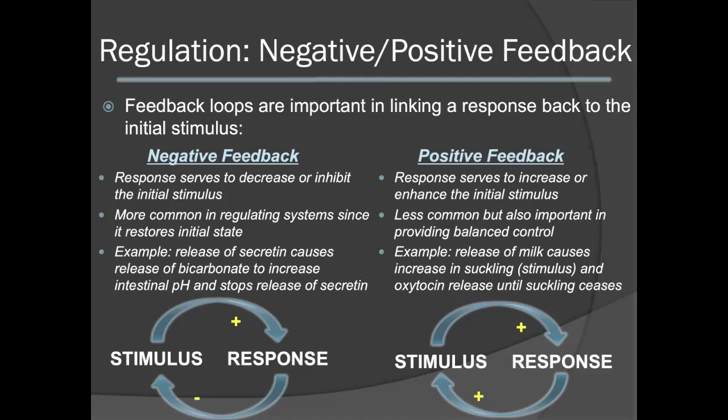In a positive feedback loop, we have the opposite. In this instance, the response will serve to increase or enhance the initial stimulus. These are less common, but they are also important in providing control for the body. An example, as we've seen in the previous slide, was the oxytocin signaling pathway. In this pathway, the release of milk causes an increase in suckling, which is the stimulus. This will cause a subsequent increase in oxytocin release until the suckling ceases.